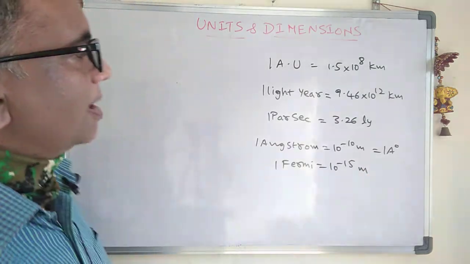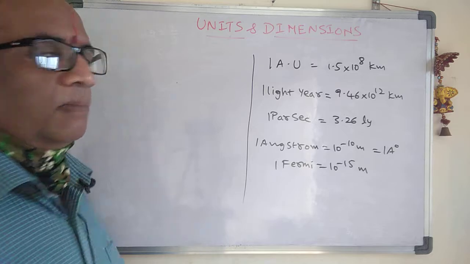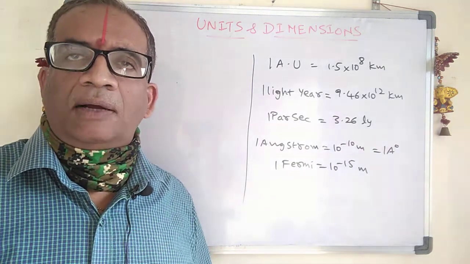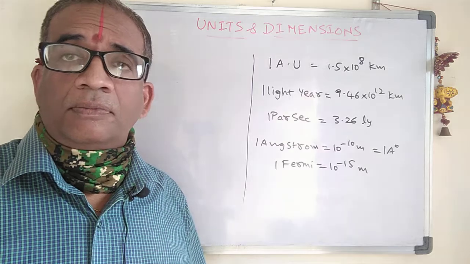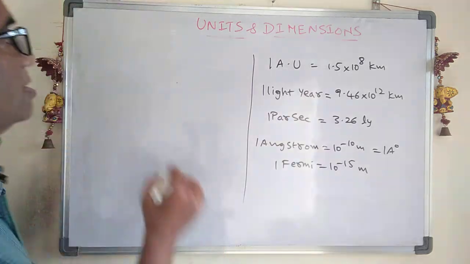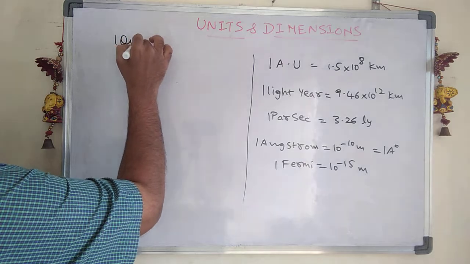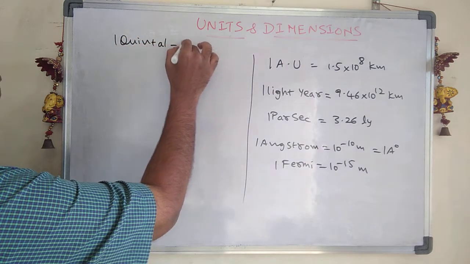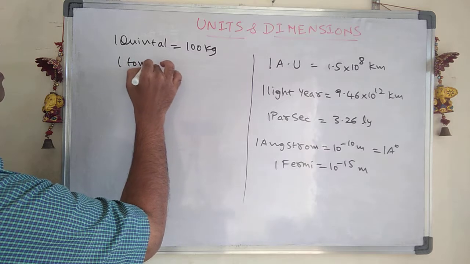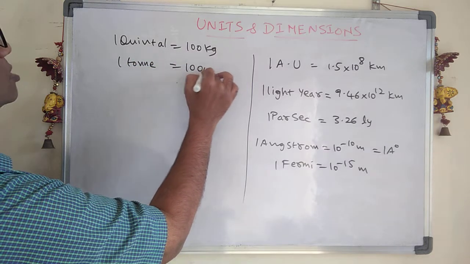Apart from this, mass can also be measured. Mass can be measured in terms of kilogram, megagram, like that. If you have more, like tons, we can measure that too. We have 1 quintal, which is 100 kg. And 1 ton, which is 1000 kg.